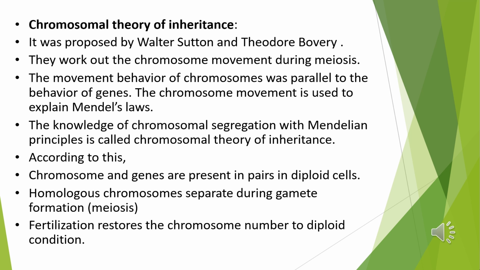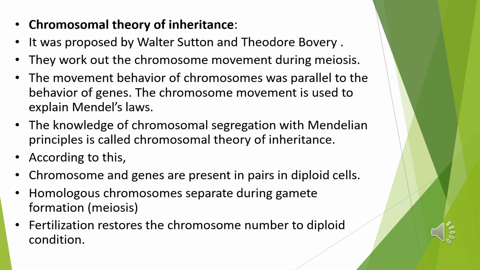So the next point is the nucleus contains chromosomes. Therefore chromosomes must carry the hereditary traits. Each chromosome or chromosome pair has a definite role in the development of an individual. Loss of a complete or part of a chromosome produces structural and functional deficiency in an organism. This we will study later, how chromosomal diseases or mutational diseases take place. Both chromosomes as well as genes occur in pairs in the somatic or diploid cells. A gamete contains only one chromosome of a type and only one of the two alleles of a character.